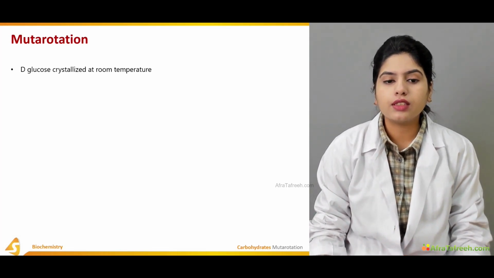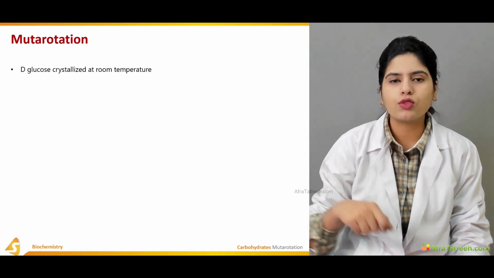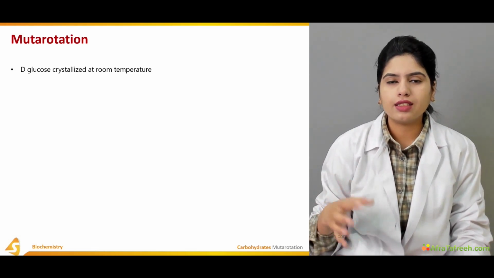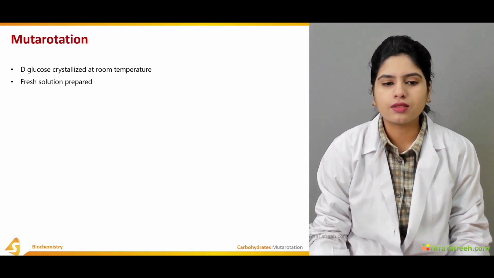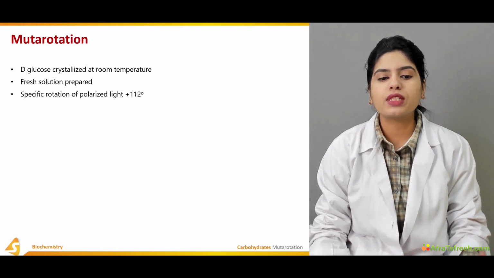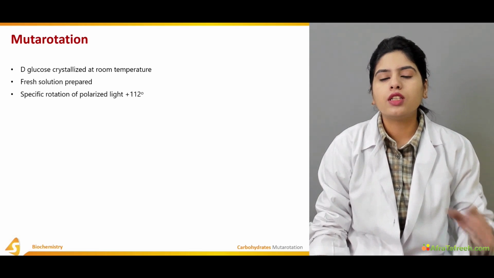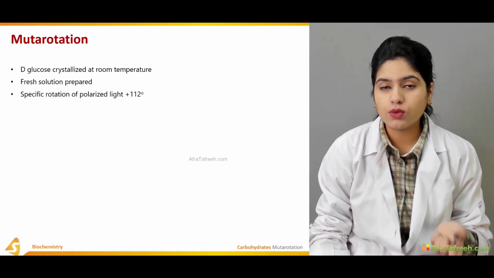Now, whenever D-glucose is crystallized at room temperature, first, in order to crystallize, a solution of glucose is prepared, and then it is set at room temperature for the formation of the crystals. The fresh solution shows a specific rotation of the polarized light. First, it shows a rotation of plus 112 degrees.